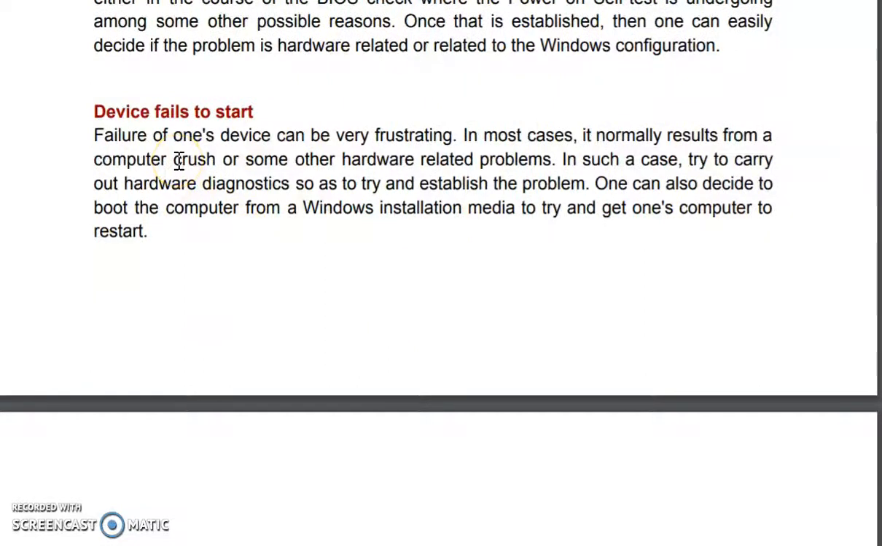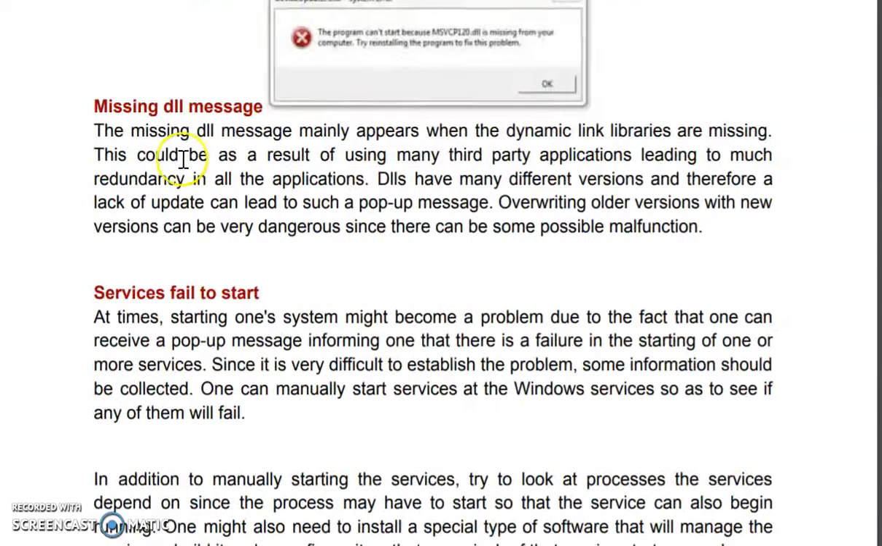Device fails to start. You are trying to start your CPU but it shows nothing, and it is not able to boot from the hard disk. Sometimes it gives a DLL message and you can't do anything on your machine. Some programs and applications you cannot run. Now DLL stands for Dynamic Link Library.